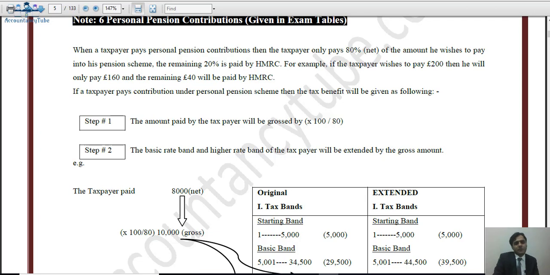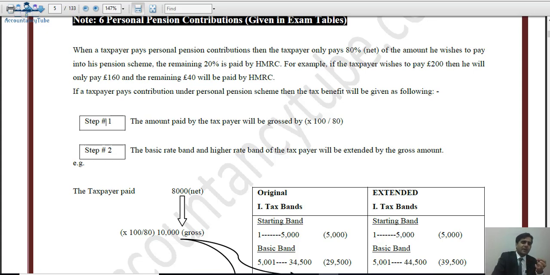Right, so what is the personal pension contribution? There are two types of contribution which you can make in your pension, and I hope that at this level you know what the pension is. Whenever you are working, out of your salary you are contributing some amount so that when you get retired you can rely on that amount. So that is known as pension.